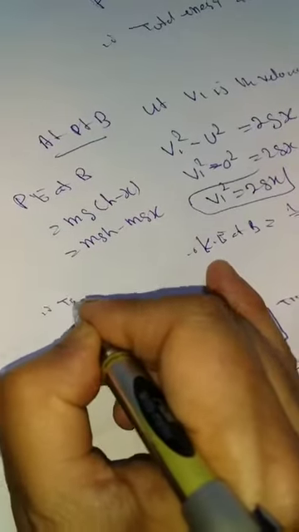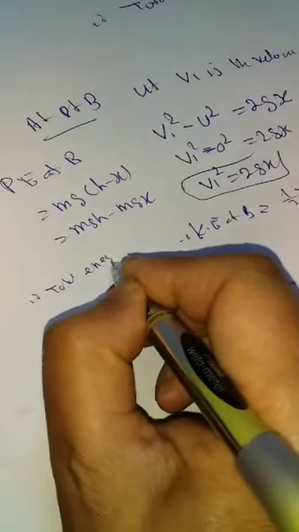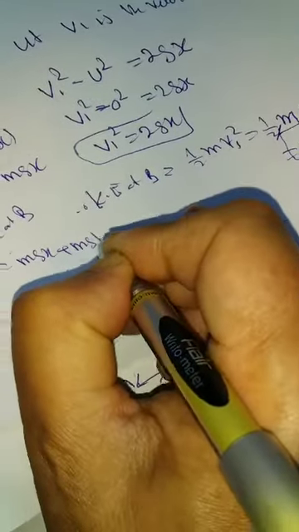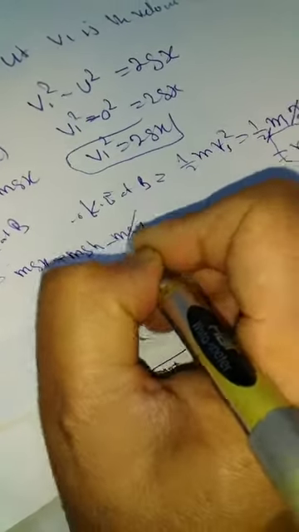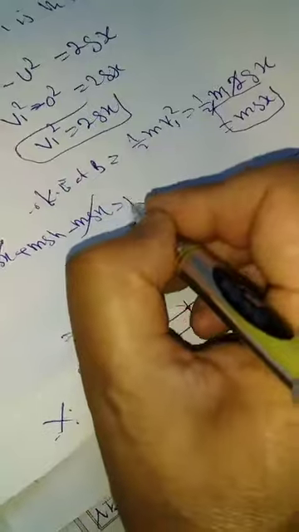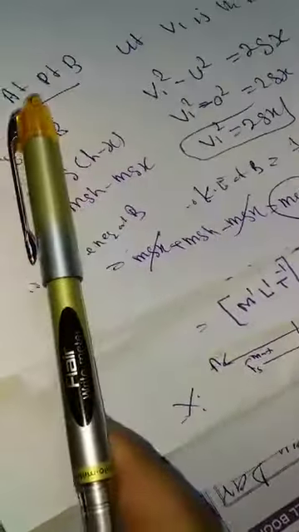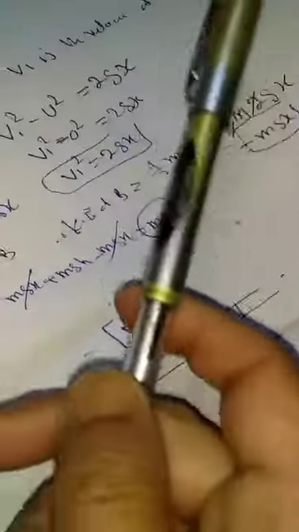What is the total energy? Therefore, total energy at B is equal to kinetic energy plus potential energy. Kinetic energy is mgx, plus potential energy, which is mgh minus mgx. The mgx and minus mgx cancel, leaving mgh. That means total energy at point B is equal to mgh.